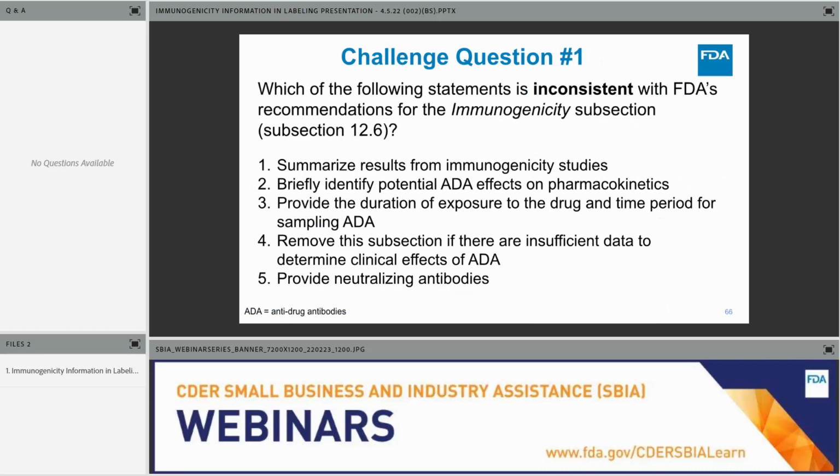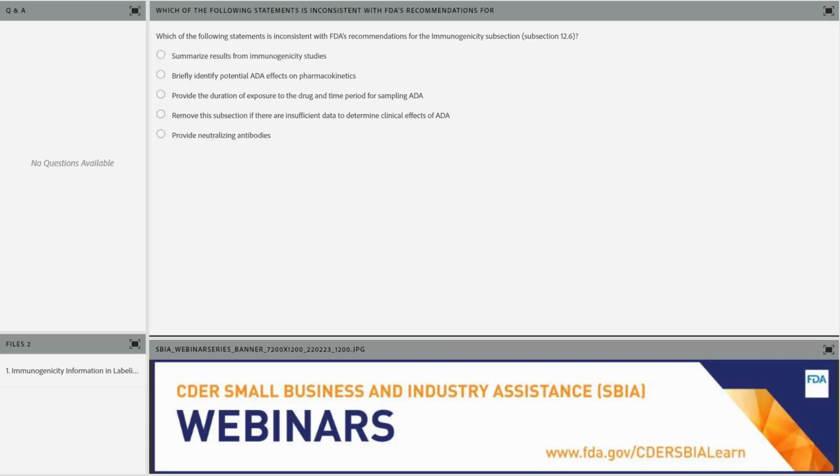So now we're on to the challenge questions portion of the presentation. And first of all, I will read the question, and then everyone can read the answers and answer the questions. So which of the following statements is inconsistent with FDA's recommendations for the immunogenicity subsection 12.6? And I'll give folks time.